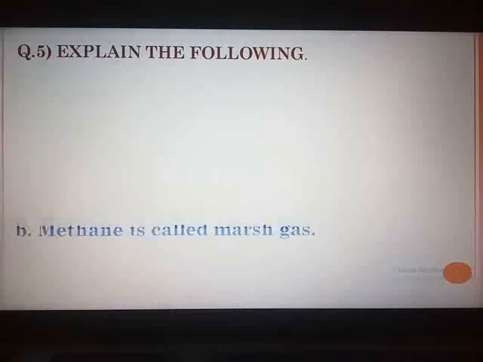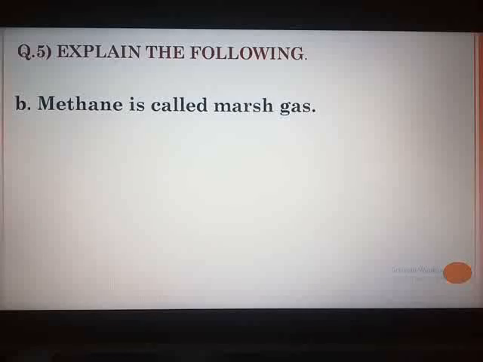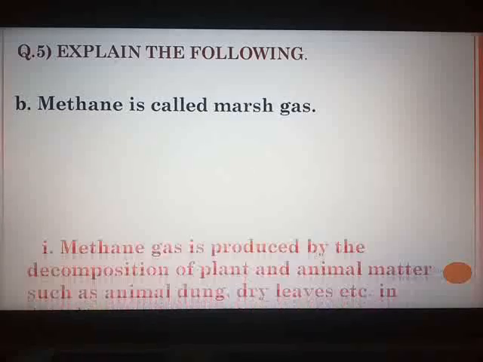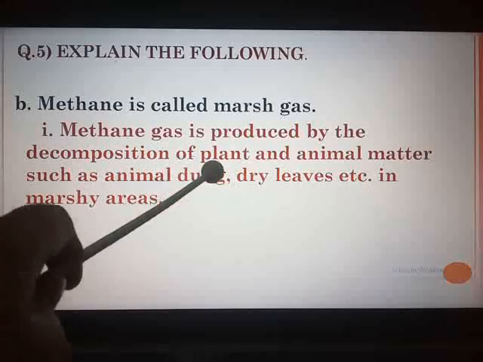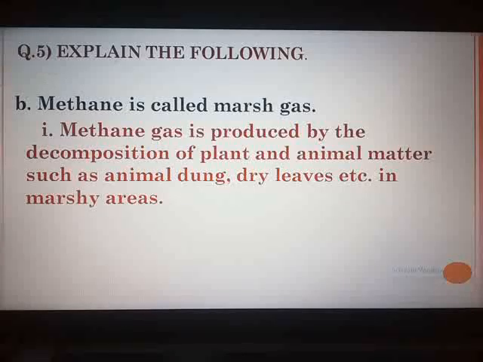Question number 5B. Methane is called marsh gas. Methane or biogas, it is called the marsh gas. Point number 1 you have to note down somewhere. Methane gas is produced by the decomposition of plant and animal matter such as animal dung, dry leaves, etc. in marshy areas. You have to note down the point.